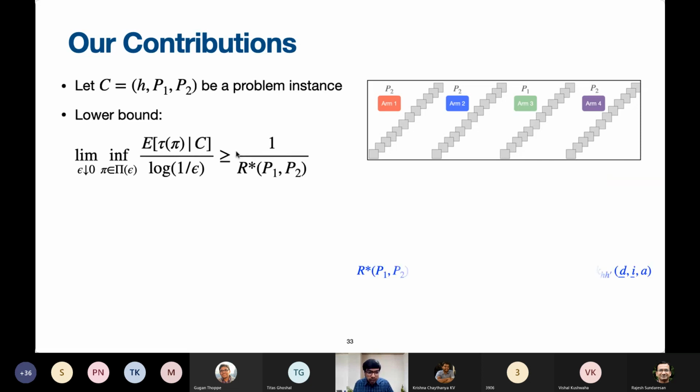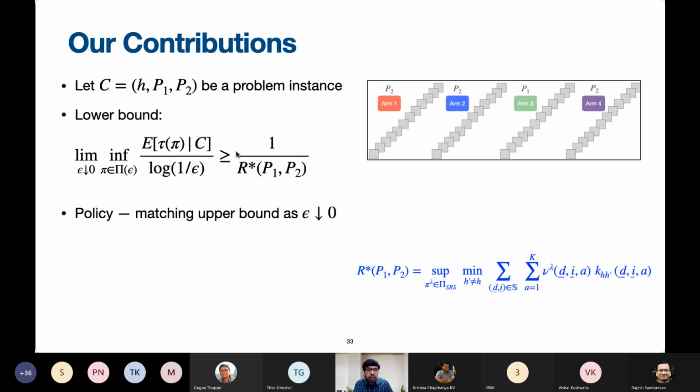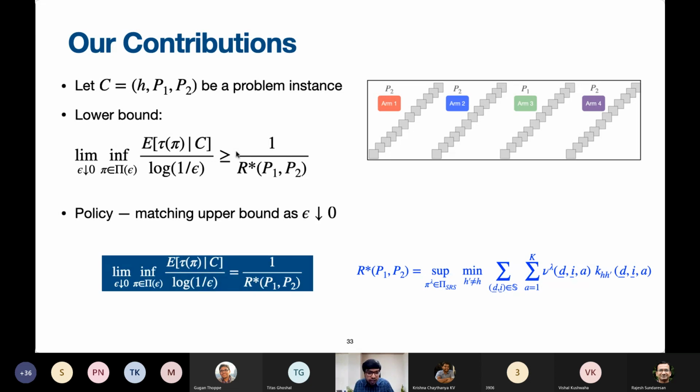Now it turns out, even here we give similar contributions. We show that the growth rate is indeed logarithm of 1 over epsilon. The scaling factor is what is shown as R star here. I'll come to what this constant is. And we also give a policy, and therefore this growth rate is tight.